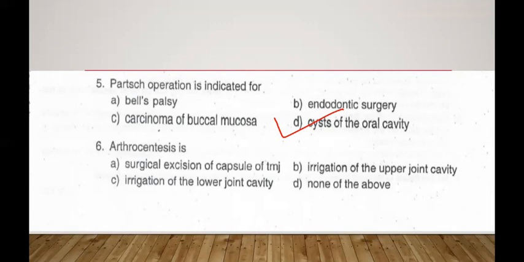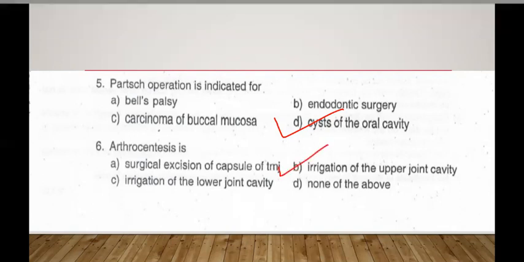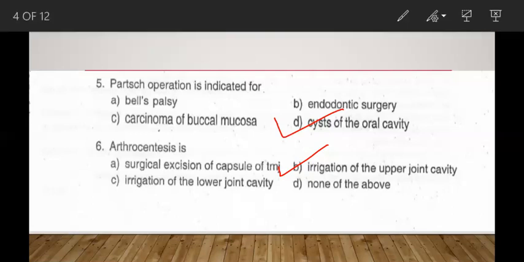Question number 6. Arthrocentesis is A. Surgical excision of capsule of TMJ, B. Irrigation of the upper joint cavity, C. Irrigation of the lower joint cavity, and D. None of the above. The correct answer for this is irrigation of the upper joint cavity. Nitzan and colleagues in 1991 described arthrocentesis to treat acute closed lock of the jaw. It is based on the observation that lysis and lavage of the upper joint space removes the inflammatory mediators and thus relieves the symptoms. So it is something to remember that arthrocentesis is related to the upper joint cavity.